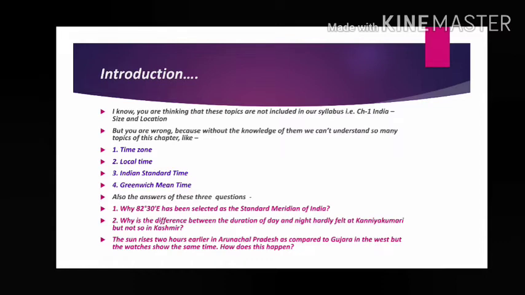Second question, why is the difference between the duration of day and night hardly felt at Kanyakumari but not so in Kashmir? In an easy way, what is the meaning of this question? Duration of day and night. If you are living in Kanyakumari, the southernmost point of India, you will see that the difference between day and night is very less, near about equal, 12 hours day, 12 hours night. It may be 11:30 and 12:30.